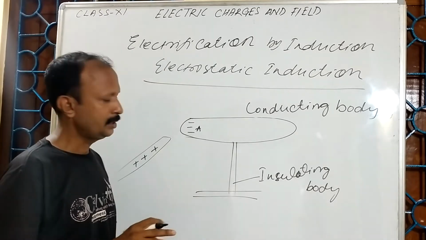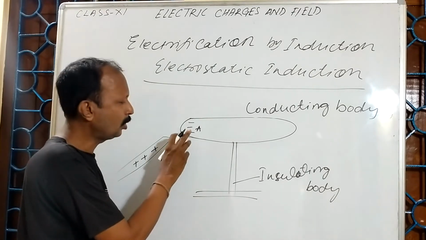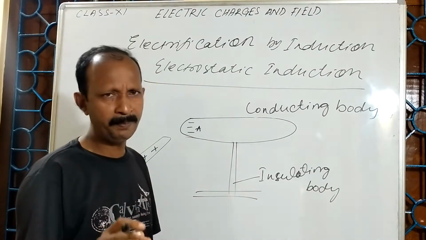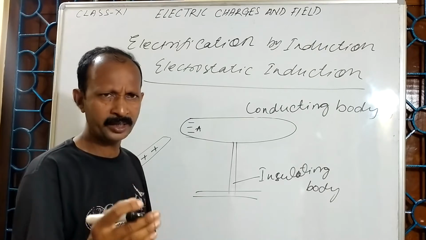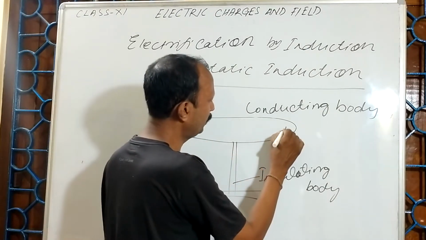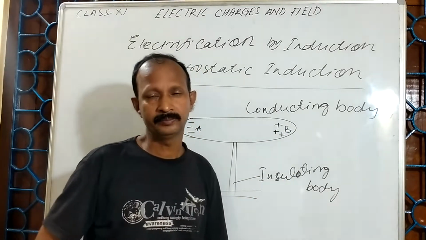There will be excess electrons at end A, so this end will be negative. At the same time, the remote end, end B, becomes positive.